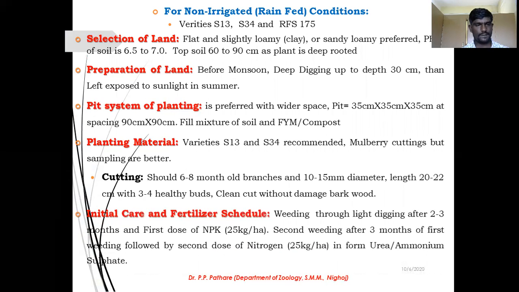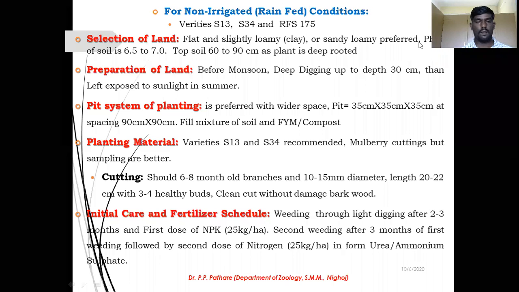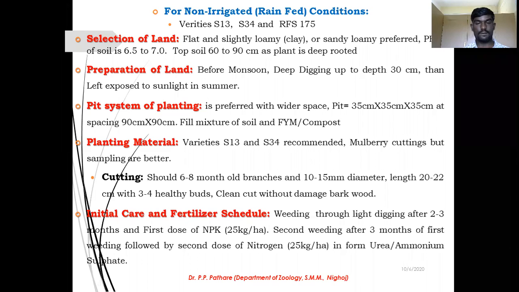Next point, that is initial care and fertilizers. You know, after the cultivation of the plant, it is necessary to take initial care. Initial care and fertilizers will be required for the good growth of the plant.